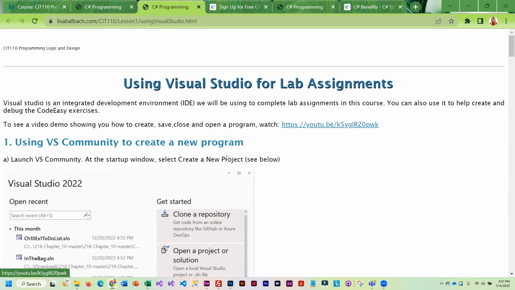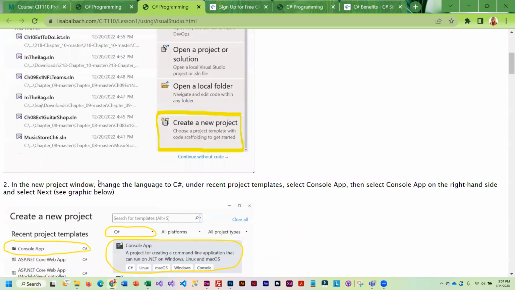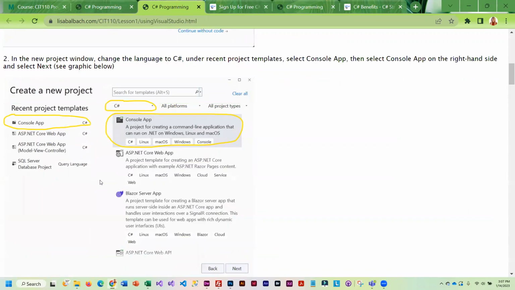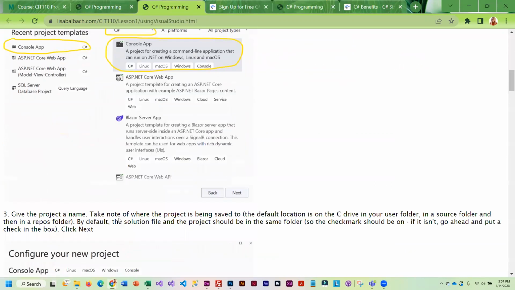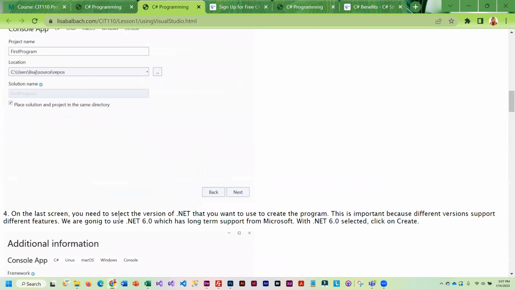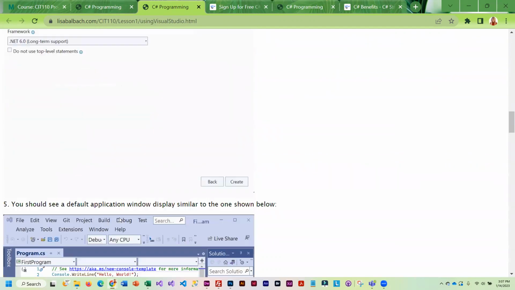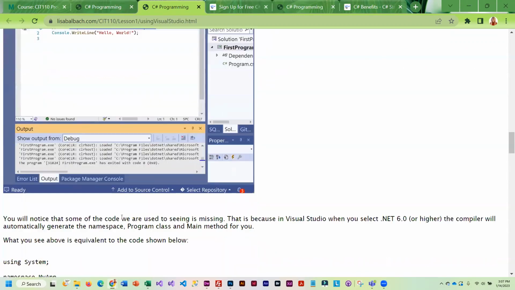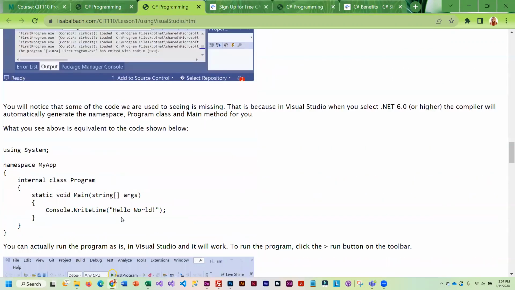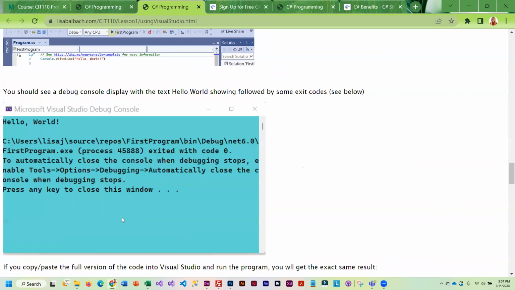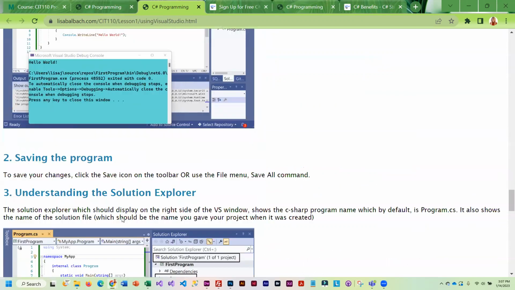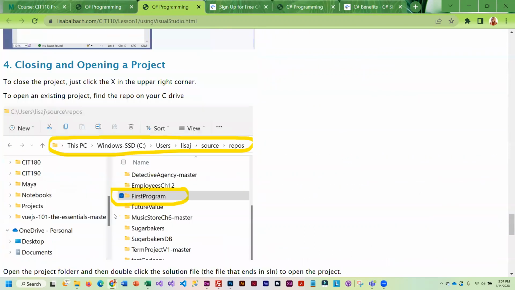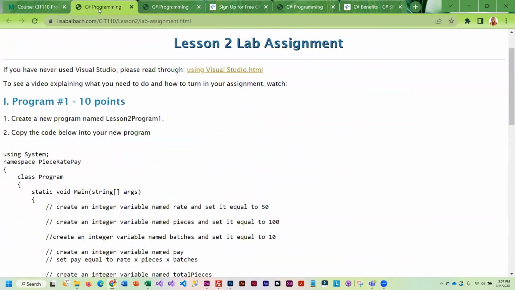But here is a video that you can watch, and it basically shows you how to create a new program in Visual Studio, a C# console application, which is what we are doing. Okay, so you're definitely going to want to go through this, because this kind of gives you some background on Visual Studio.